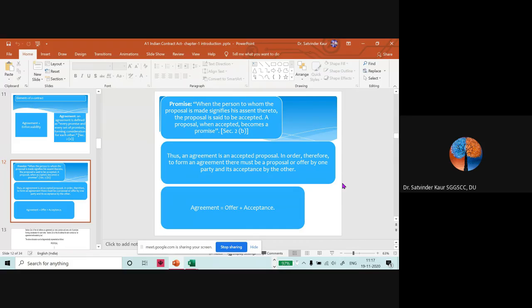When an agreement is enforceable by law, it becomes a contract. An agreement is an accepted proposal, and to form an agreement, there must be an offer by one party and acceptance by the other. So agreement is offer plus acceptance plus other required conditions.